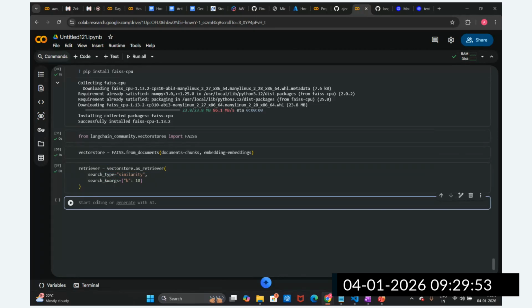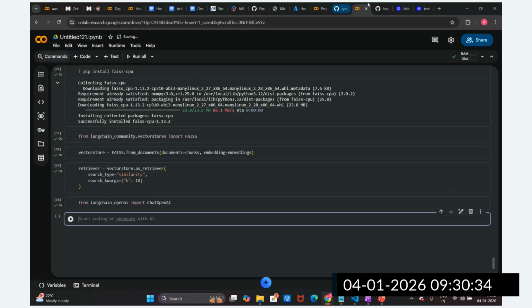So now what is the next step, guys? We have set up this retriever, right? What is the next step? We have to utilize an LLM model to invoke this. So now I'm going to utilize the OpenAI model, from LangChain OpenAI. We are going to import ChatOpenAI.